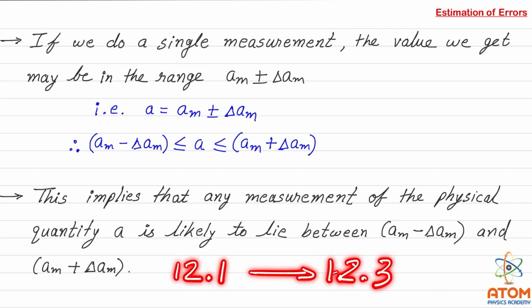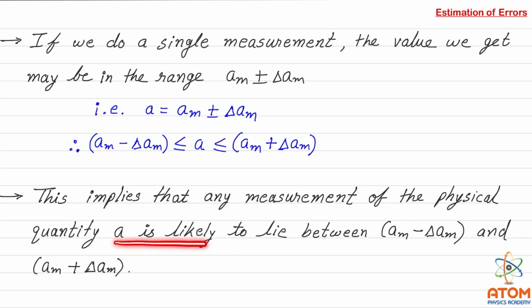So when you say 12.2 minus 0.1, it is 12.1, and when you say 12.2 plus 0.1, it is 12.3. So we can say now the value will not go below 12.1 or above 12.3. That's why we are saying that the physical quantity is likely to lie between AM minus delta AM and AM plus delta AM. So by this absolute error, we can now say what the minimum and maximum possible value of that physical quantity is.